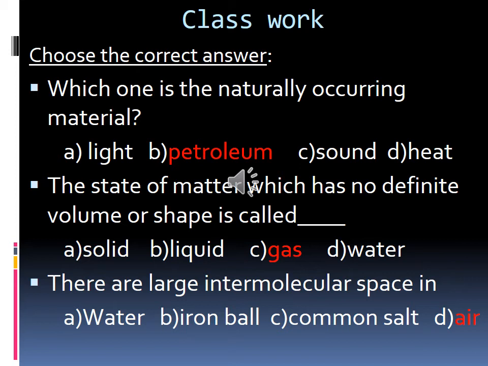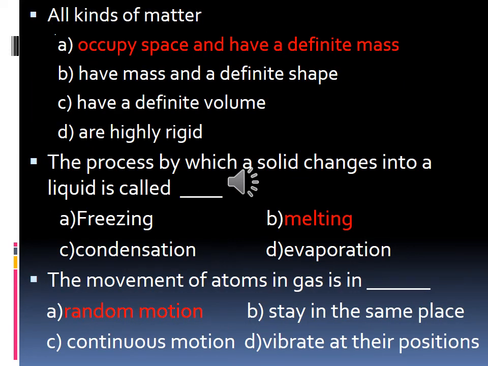Have you all written? And then the next one, all kinds of matter occupy space and have a definite mass. So that is the answer. Next, the process by which a solid changes into a liquid is called melting.